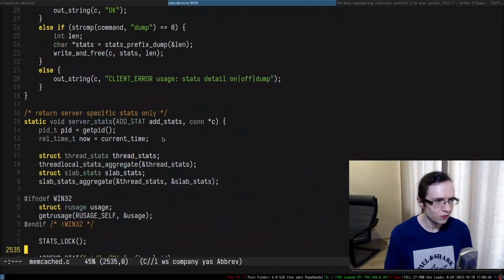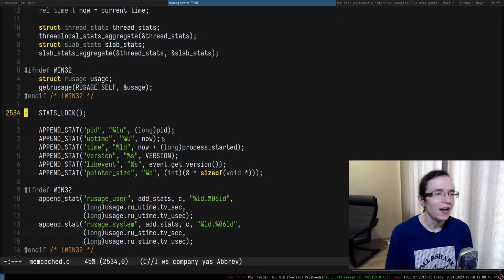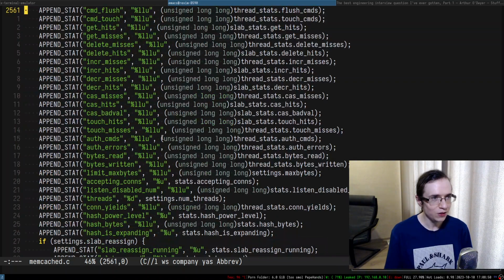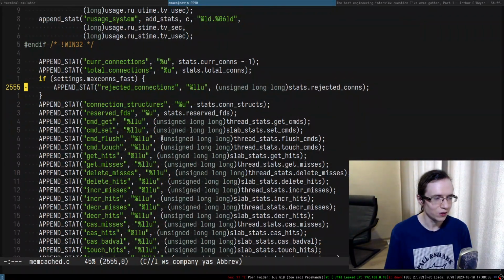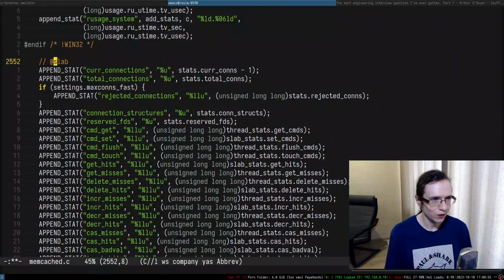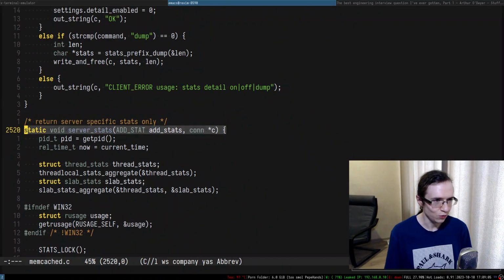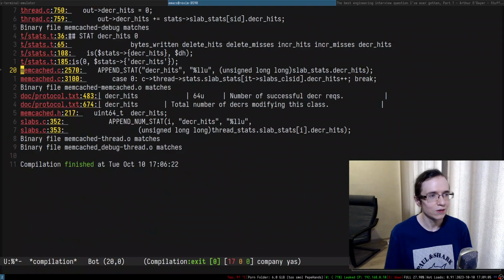So what is this function? Server stats. So where is it called? Return server specific stats only. So can I even print that? That's very interesting, but I definitely need to put a slab in here. So slab in here. But I'm really curious, can I find the places where it is used? Not really. So I probably have to do something else.